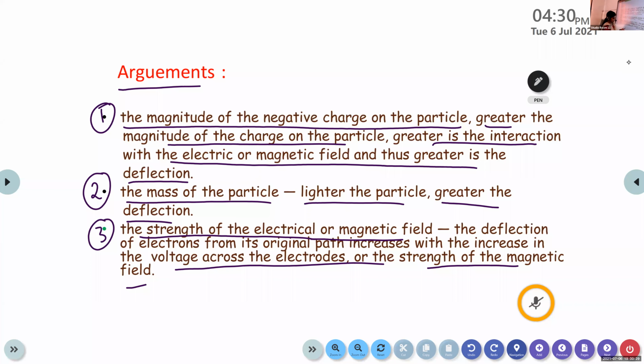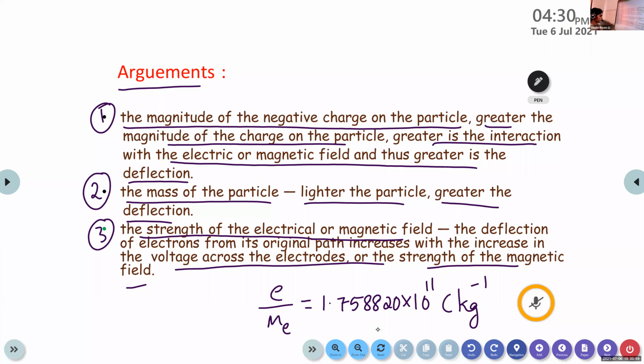Its value is equal to e by m_e, 1.758820 into 10 raised to 11 coulomb per kilogram. Unit of charge is coulomb, and unit of mass is kilogram. That's why the unit of this charge to mass ratio is coulomb per kilogram.